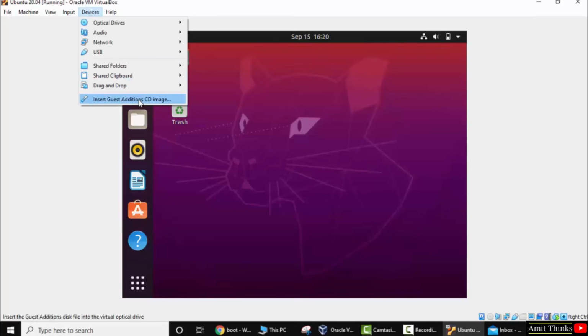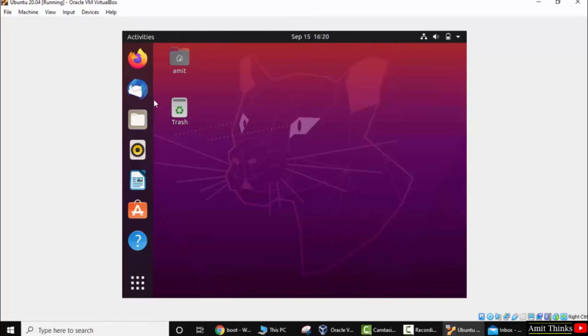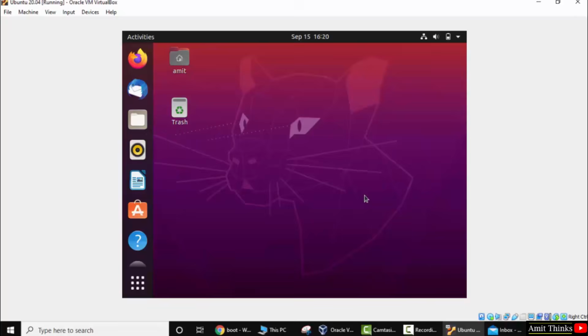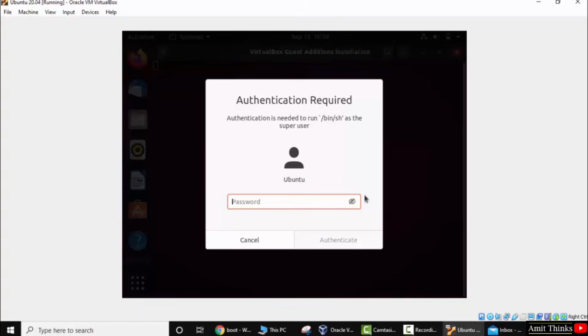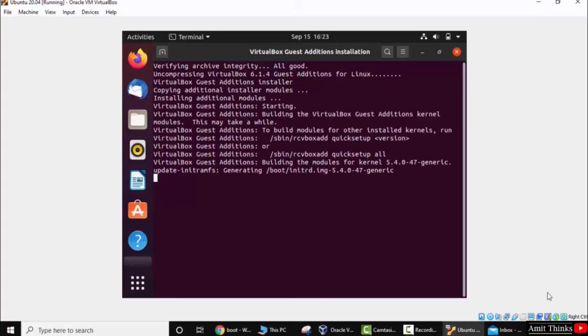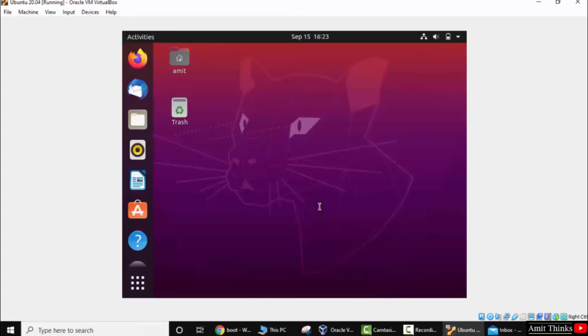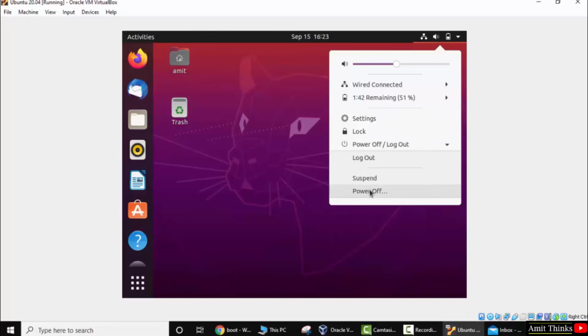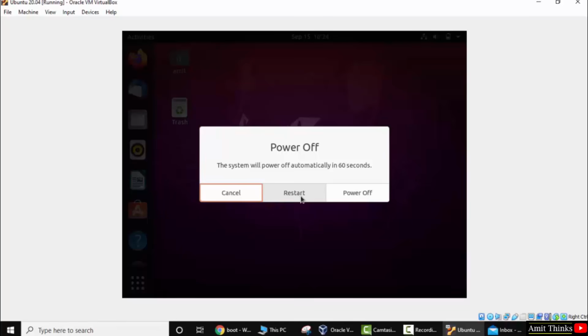After that, go to the Devices menu, click on Insert Guest Additions CD Image. Now here you can see it is intended to automatically start. Yes, we want to run, click on run. Enter the password. Now the modules are getting installed. Press enter now. Here you can see we need to restart now so that this works. To restart, click here, power off, log out, power off, here restart.